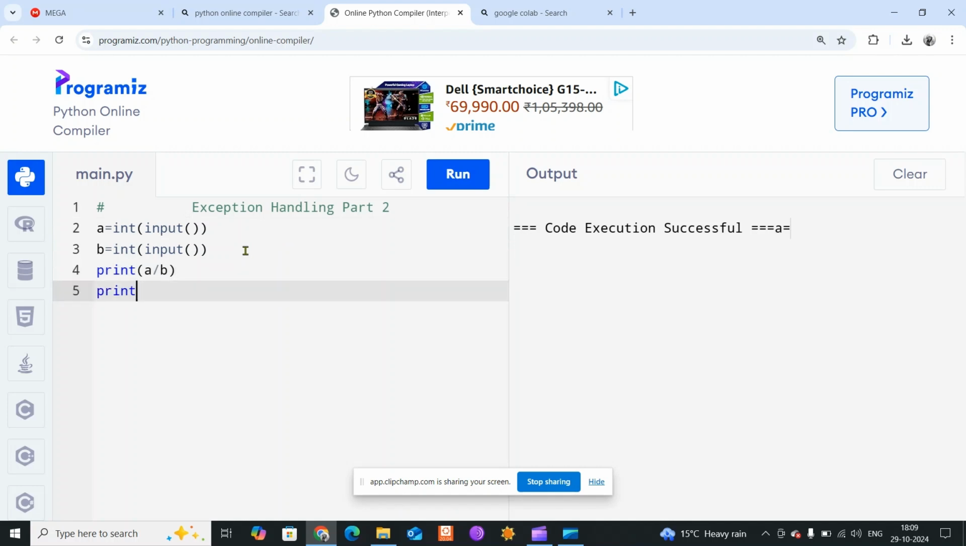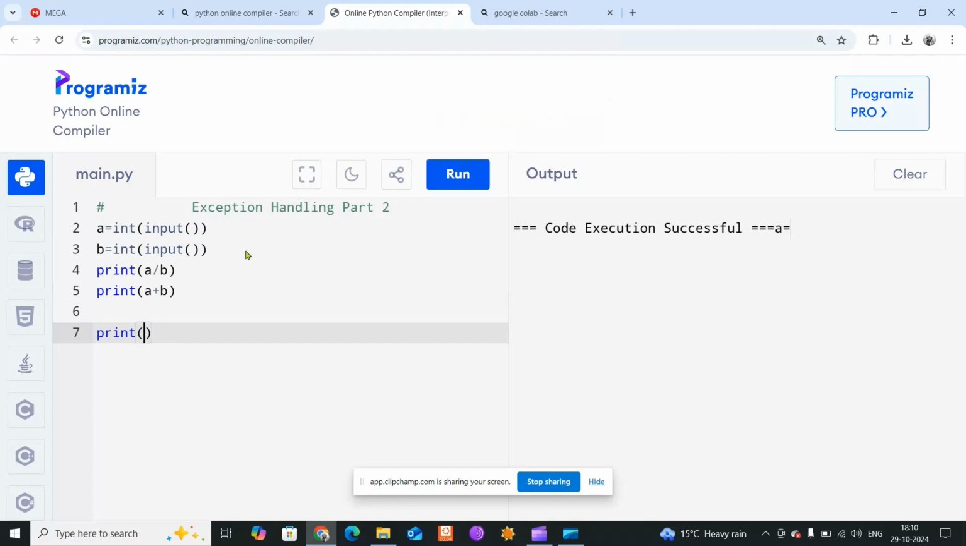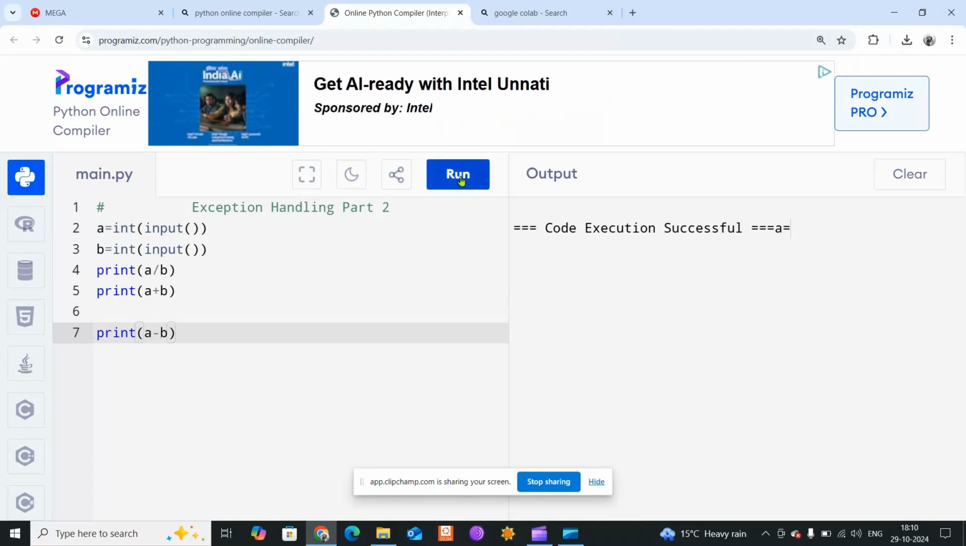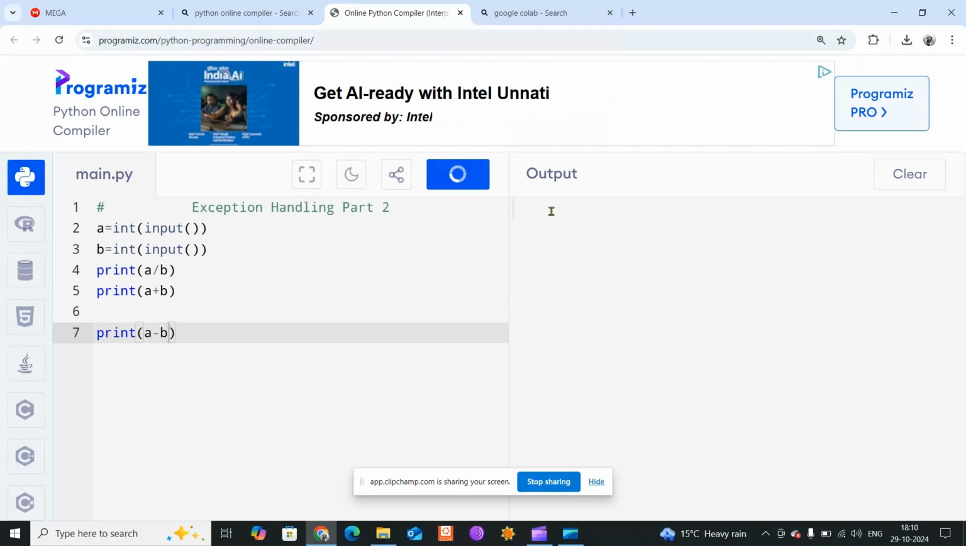print A plus B, print A minus B. This is my program. Now, if I run this program and give the A value as 12 and the B value as 23, it works fine. You get the division, the addition, and the subtraction as well.